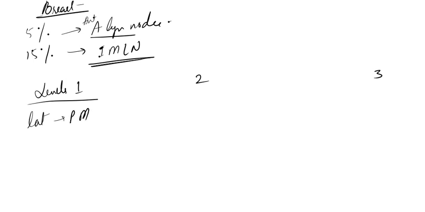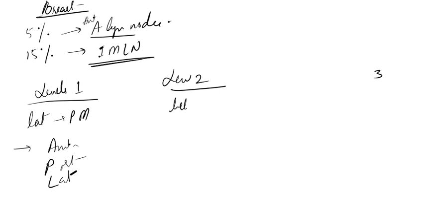Okay, now what does it include? This level 1 includes the anterior group of lymph nodes, posterior group of lymph nodes and lateral group of lymph nodes. Now which group of lymph nodes does level 2 include? They are located below the pectoralis minor.